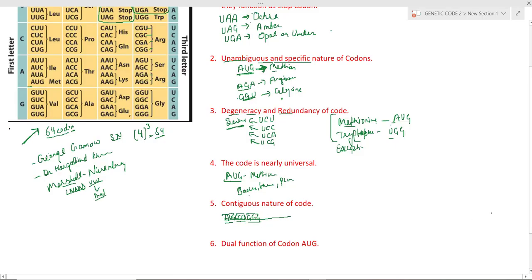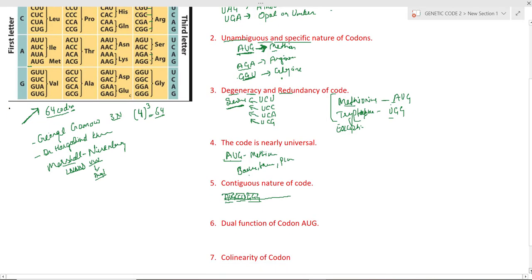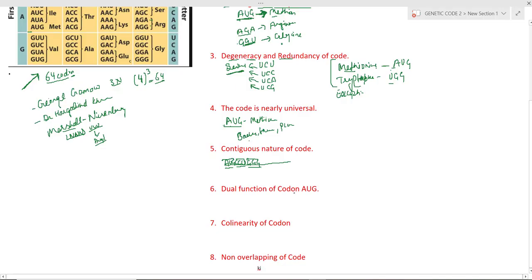Next we come to the dual nature of the AUG codon. As we know, AUG codes for methionine. It also functions as a start codon. During the process of translation, AUG is the first codon which gets read. This is the first codon which gets translated, and it codes for methionine. So AUG functions as a start codon and codes for methionine. It has a dual function.